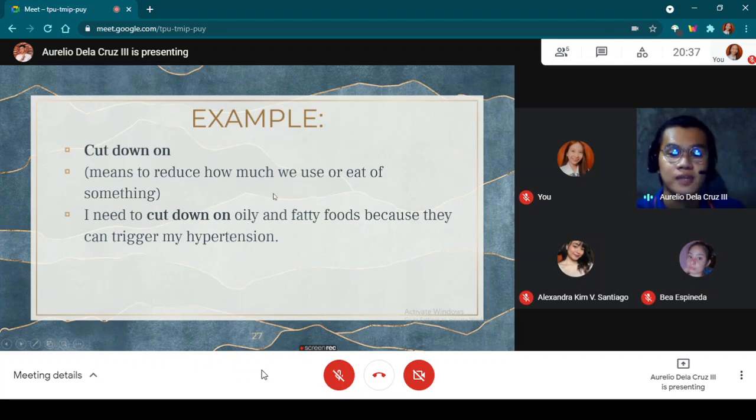And when we say phrasal verb, we have here the word because, it can answer the question why. So it has its adverbial phrase, because they can trigger my hypertension. I need to cut down on my what? Oily and fatty foods, because they can trigger my hypertension.